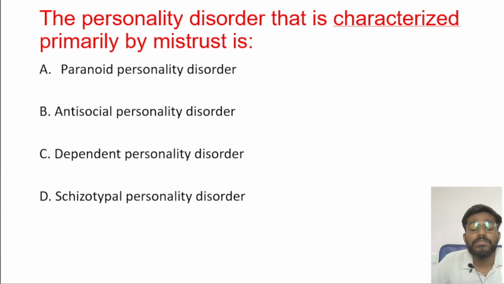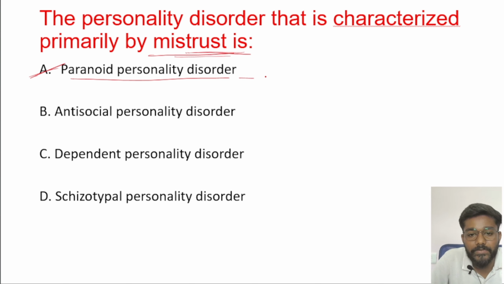So the next question is: the personality disorder that is characterized primarily by mistrust. I hope you understand what the answer is. See, option A is the correct answer, because in paranoid personality disorder the patient never trusts anyone. There will be mistrust.